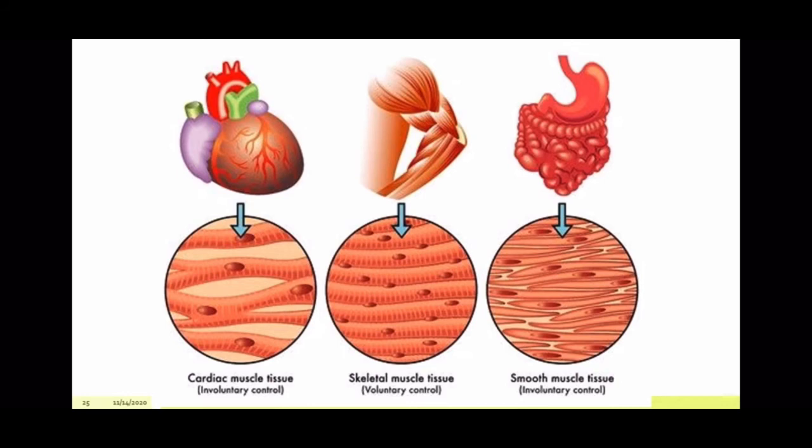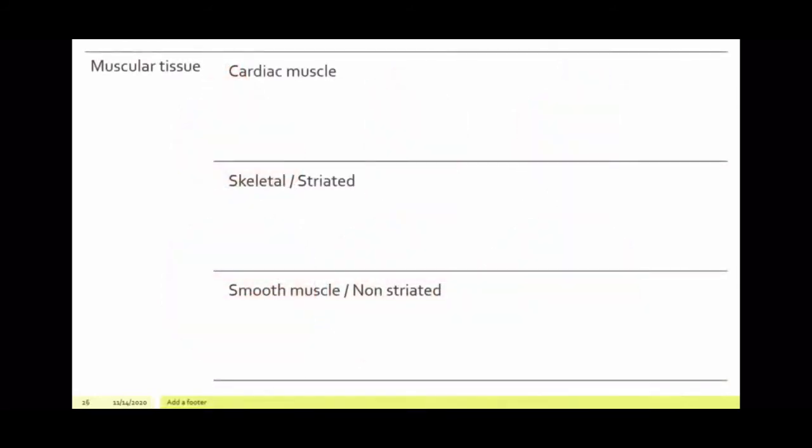So muscles or muscular tissues are divided into three: cardiac muscles, skeletal muscles, and smooth muscles. They can also be called cardiac muscles, striated muscles, and non-striated muscles. So this is what we've learned: cardiac muscle, skeletal muscle, smooth muscle. You only have to keep the picture in your mind. Looking at the picture itself, you will be able to give the characteristics, or you can describe the tissues in your own words.